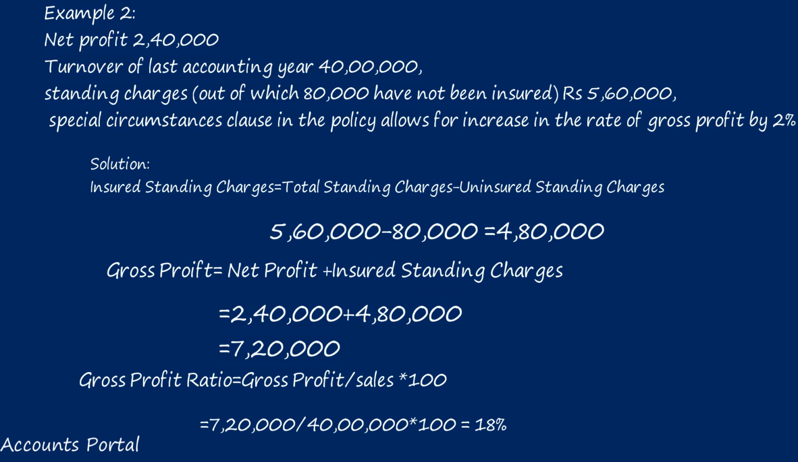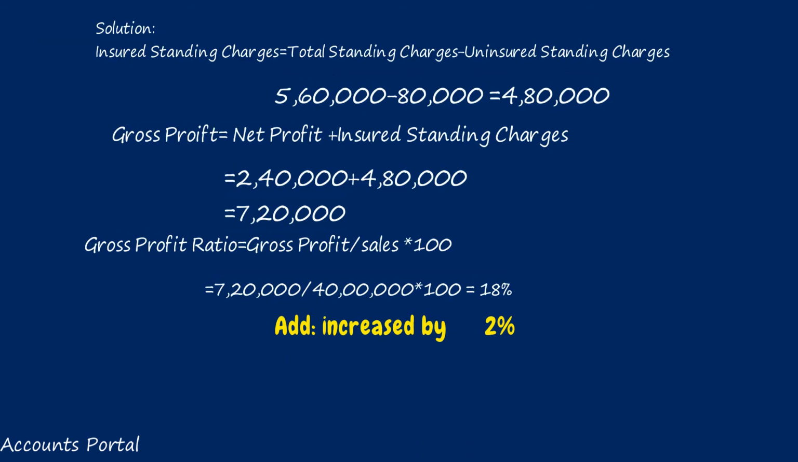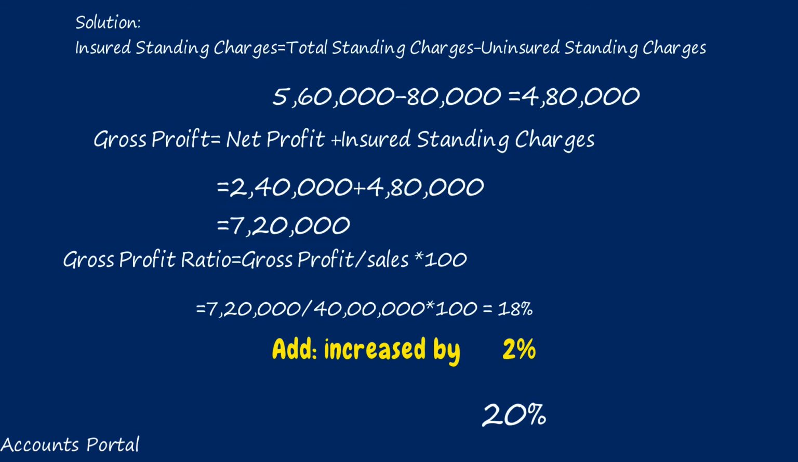Due to special circumstance, gross profit is to be increased by 2%. Add 2%. Total how much? 20%. It is not 2% of 18%. It is straight away addition of the percentage rate.